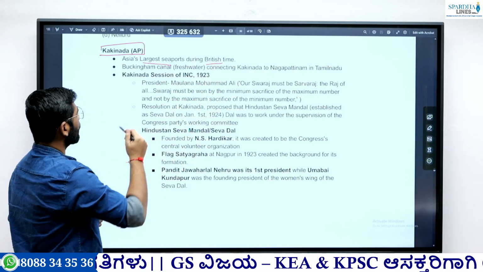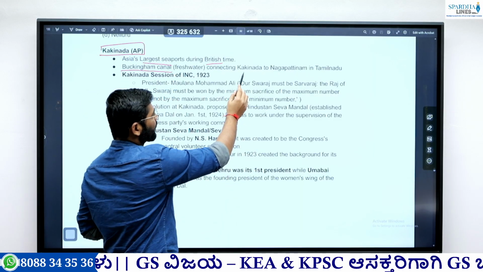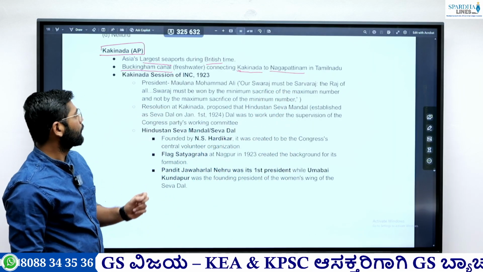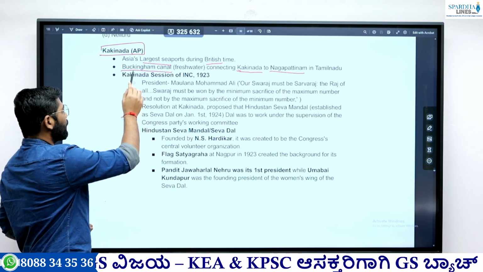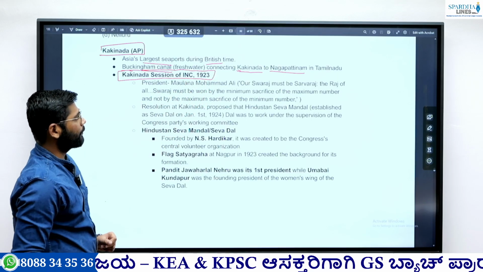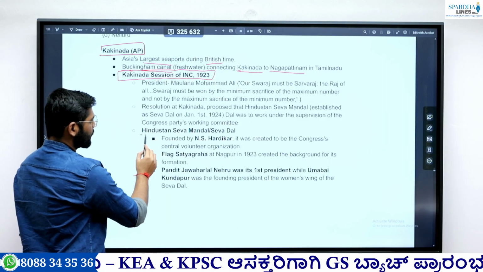So this is the important point. Then Buckingham Canal. Okay, it is a freshwater canal. It connects Kakinada with Nagapattinam in Tamil Nadu. Then again, it is important for the modern perspective because of the Kakinada session of the Indian National Congress that happened in 1923. And the major important point is the Hindustan Seva Dal.